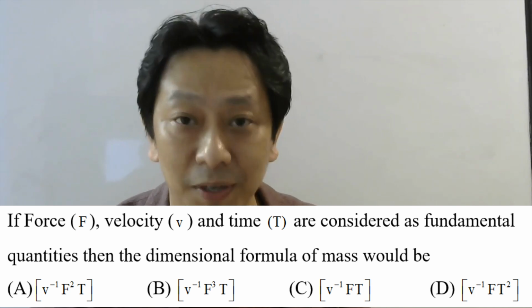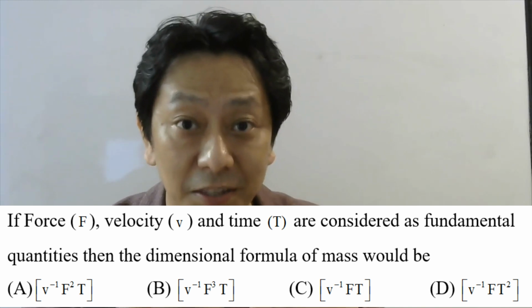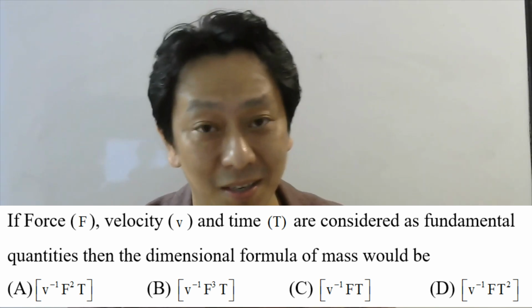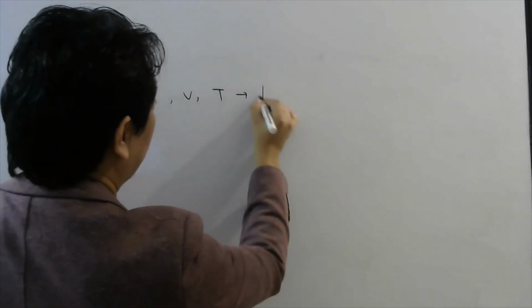Let's see the second problem of this topic. If force capital F, velocity V and time capital T are considered as fundamental quantities, then what would be the dimensional formula for mass? Now some of you may get confused. Usually we choose mass, length and time as fundamental quantities and we take force as a derived quantity, isn't it? However students, we can always select any three quantities which cannot be written in terms of each other, and choose them as fundamental. So here they have asked you to take force, velocity and time as fundamental.